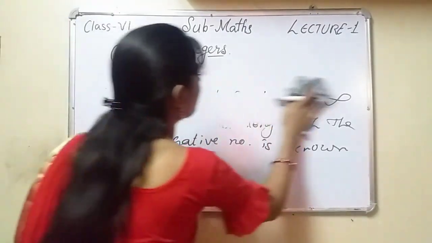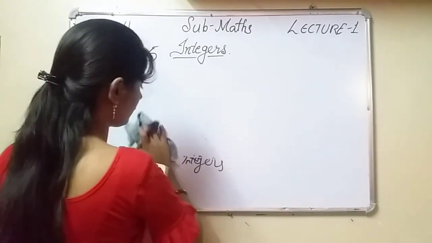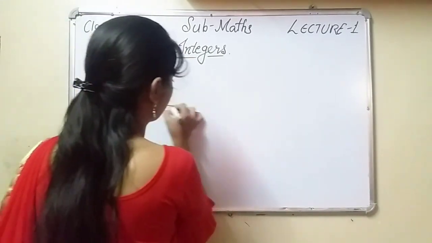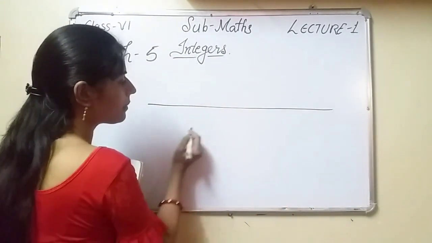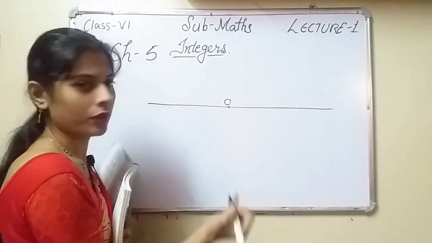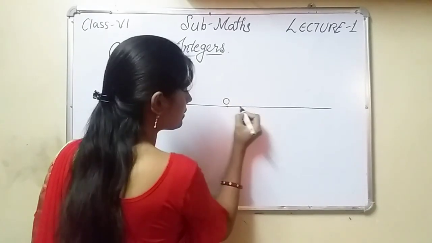See, we will make one number line here. This is a number line. Here we are putting 0. This is our midpoint. This is our right side.